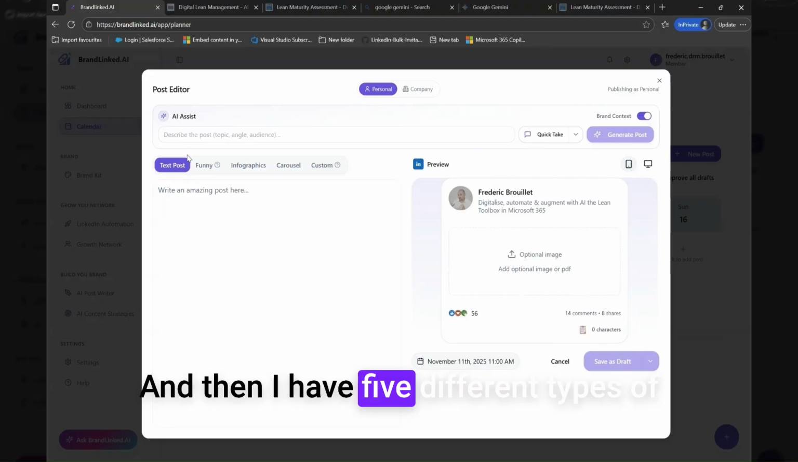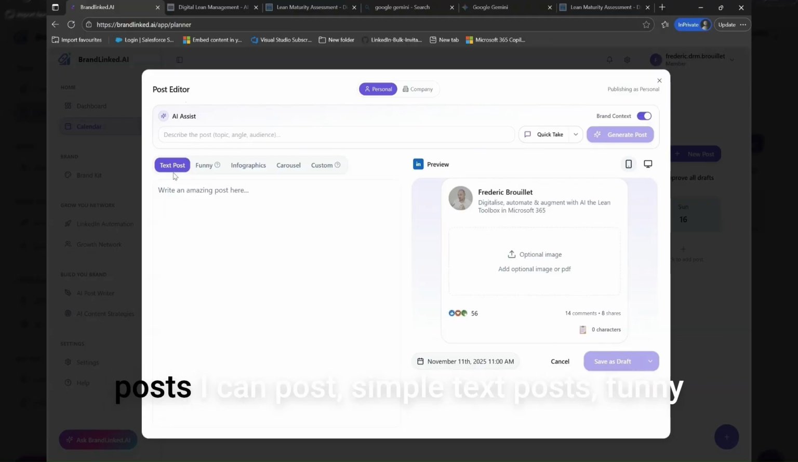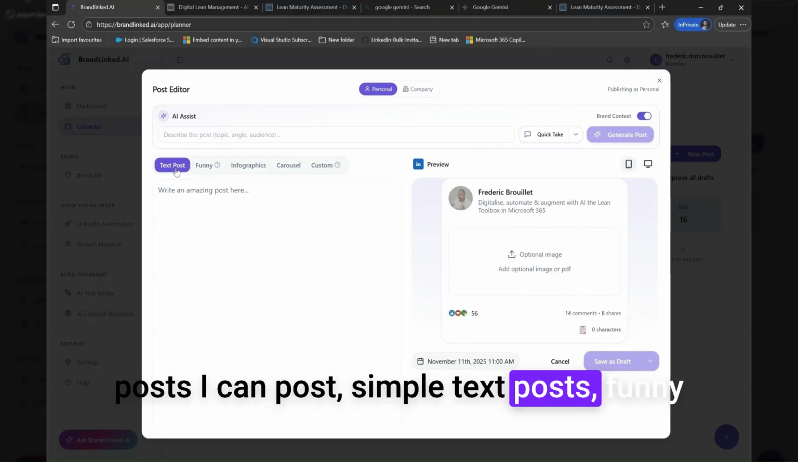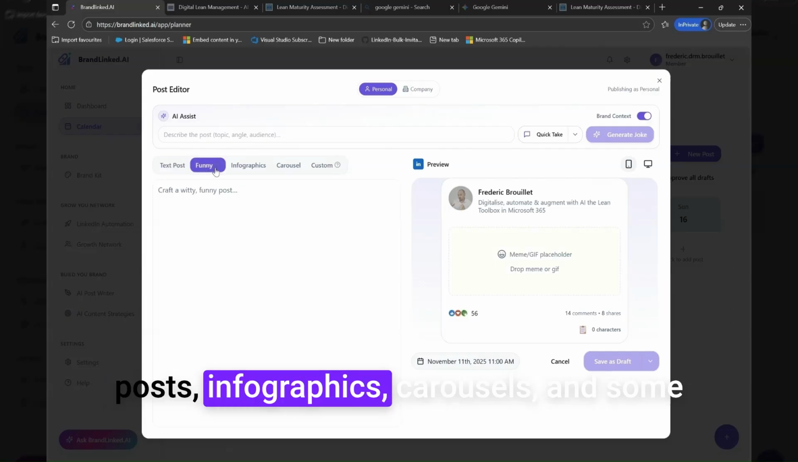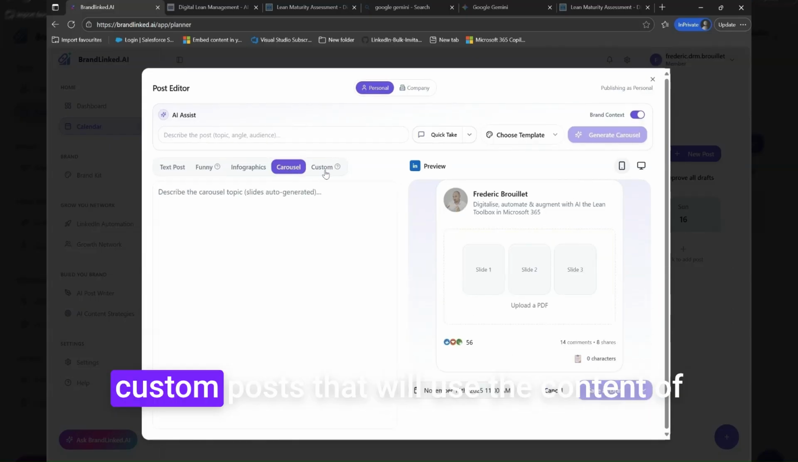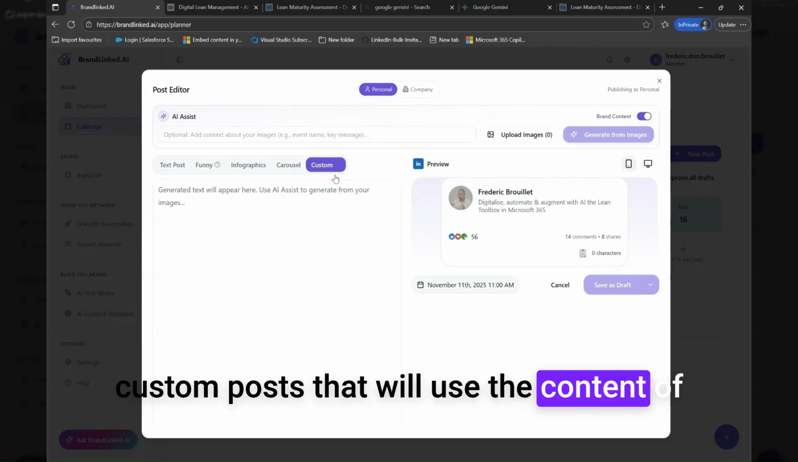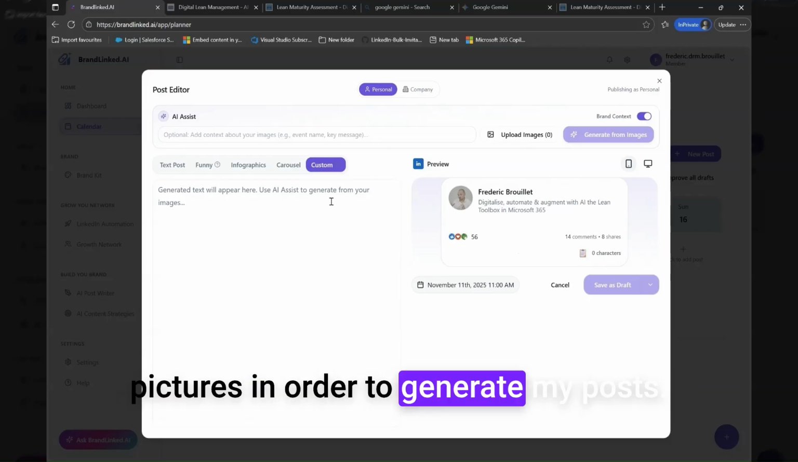And then I have 5 different types of posts. I can post simple text posts, funny posts, infographics, carousels, and some custom posts that will use the content of pictures in order to generate my post.